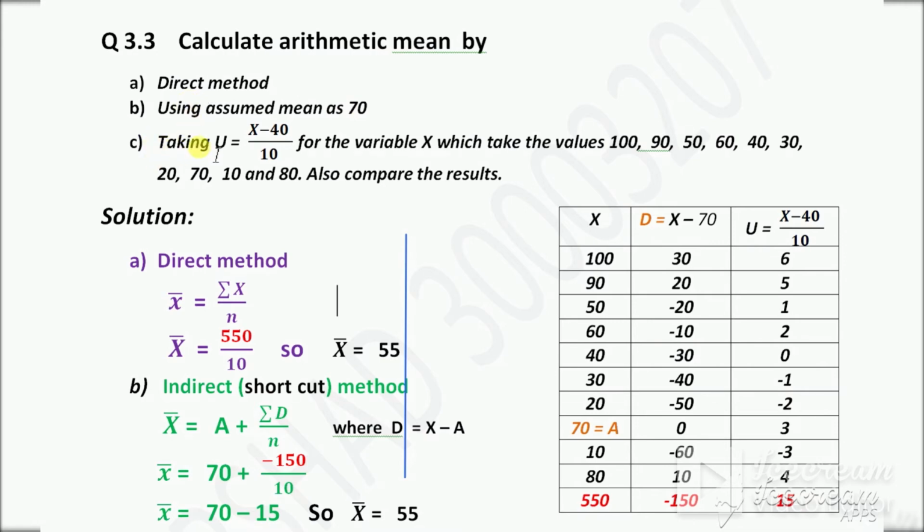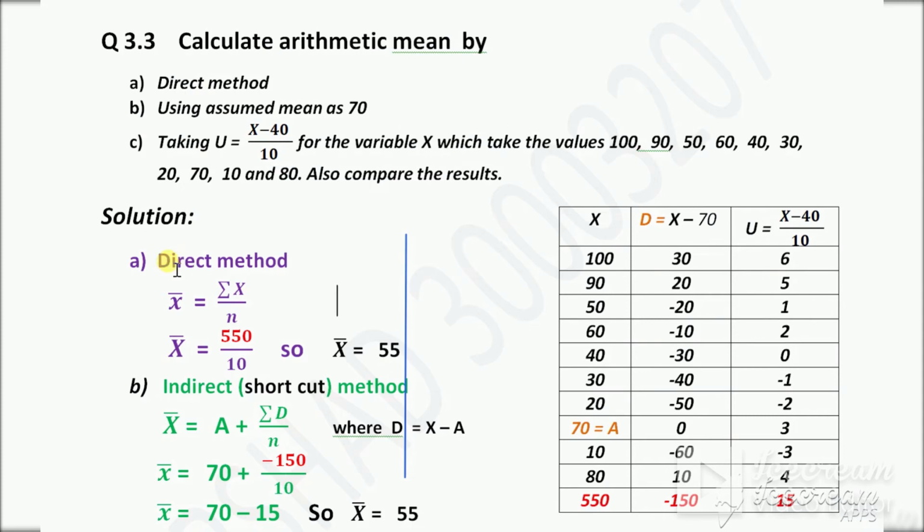Now taking u is equal to x minus 40 over 10. When u is given, it means this is the coding method. u is equal to x minus a over h. This is a, below is h. These are the values of a variable x. So this is also ungrouped data. Why ungrouped data? Each number is given individually and without frequency. Also compare the results of all three methods.